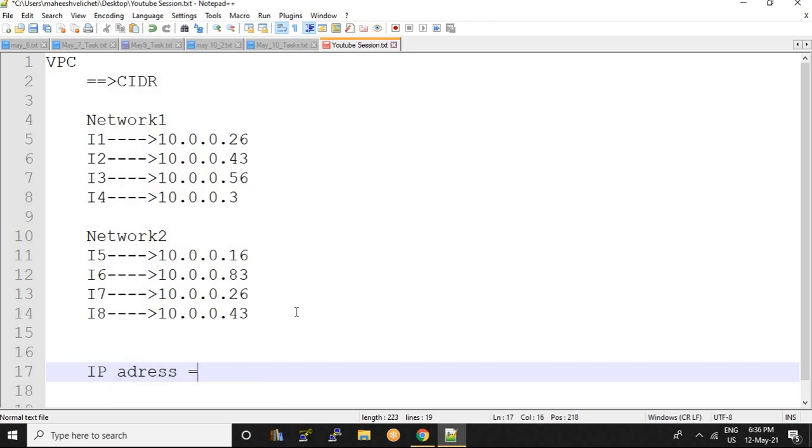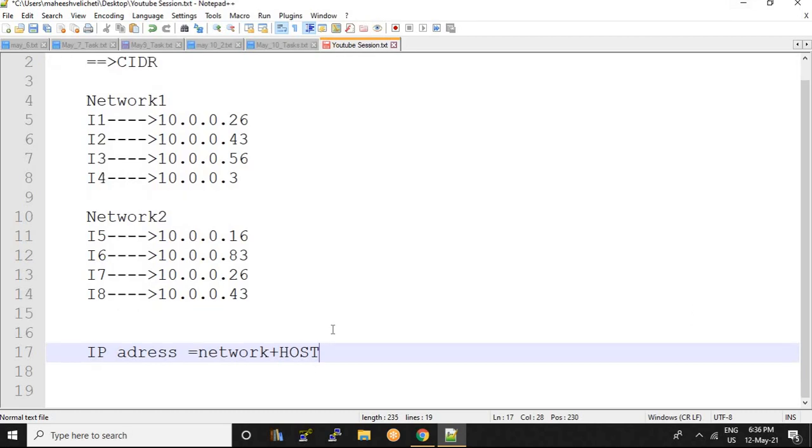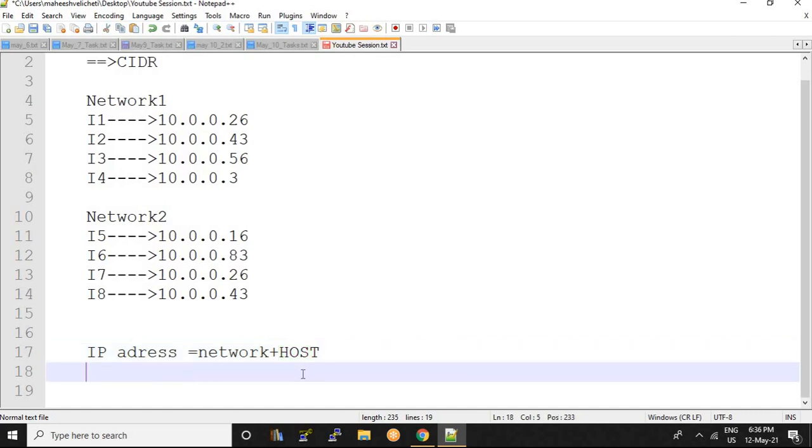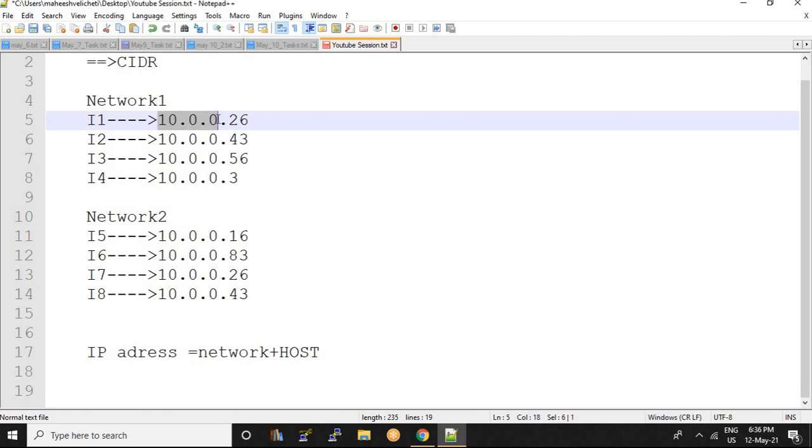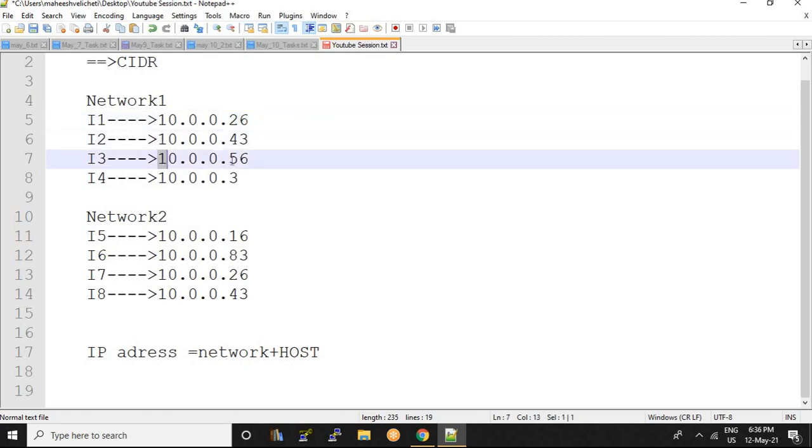And an IP address is a combination of network address plus host address. So what is network address and what is host address? For all these machines, 10.0.0.0 is constant, right, for every machine. Why?